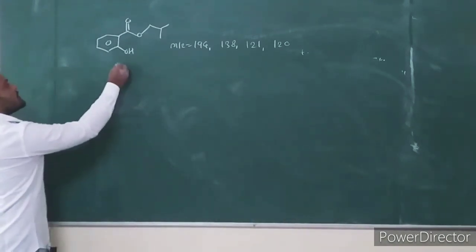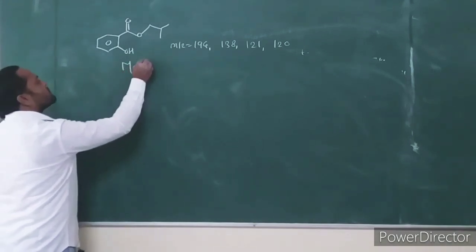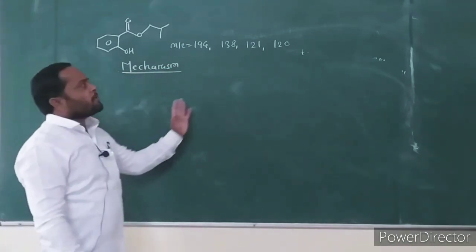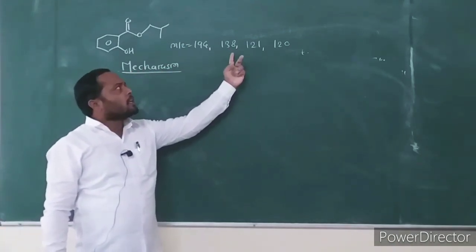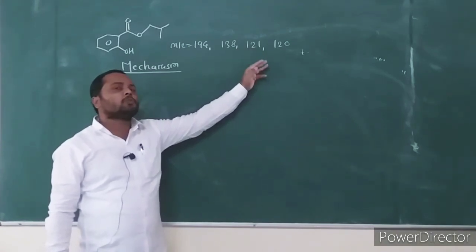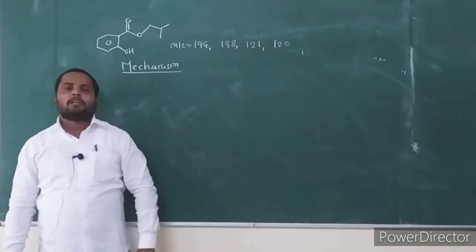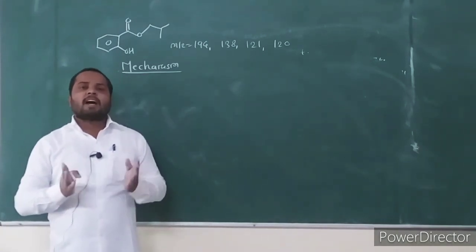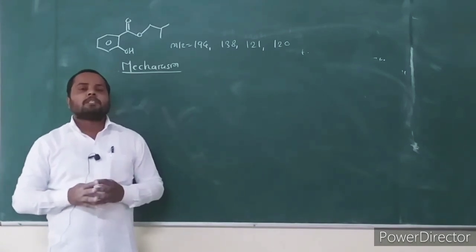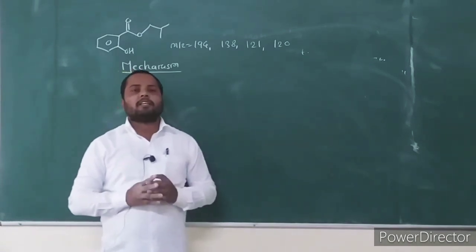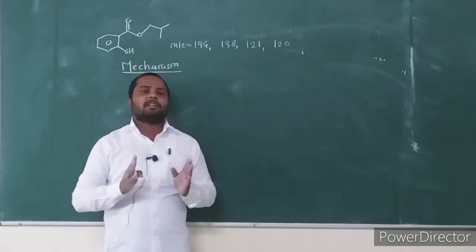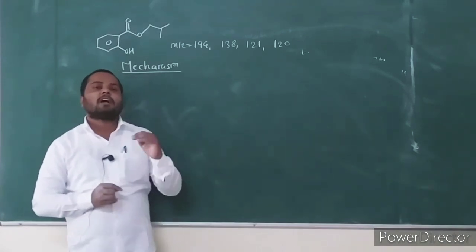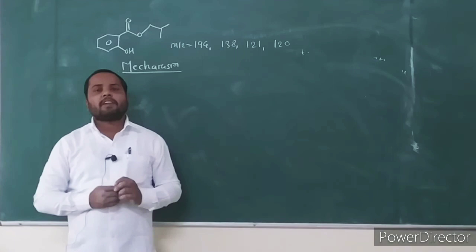Consider this mechanism of the fragmentation, how these fragment ions are formed. Out of the 4 fragment ions, the first one is the molecular ion, and out of the remaining 3 fragment ions, 2 fragment ions have even mass number. There is a very important clue in the mass spectrum: if a fragment ion other than the molecular ion has an even mass number, then this fragment ion is always formed by McLafferty fragmentation.